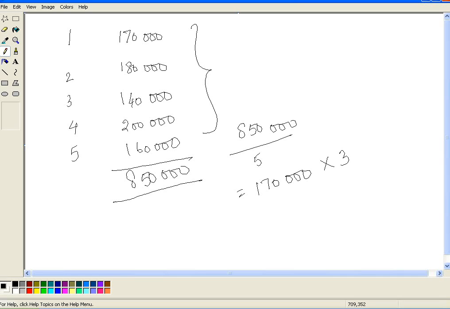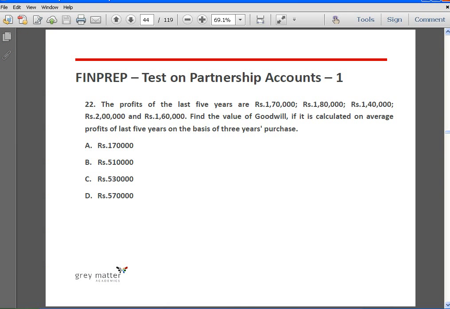is valued at 3 years purchase. We must not forget to multiply it by the number of years purchase. It's very clearly given to us in the problem. If nothing is given, then it is 1 year purchase multiplied by 1. So answer is 5 lakh 10,000 rupees.